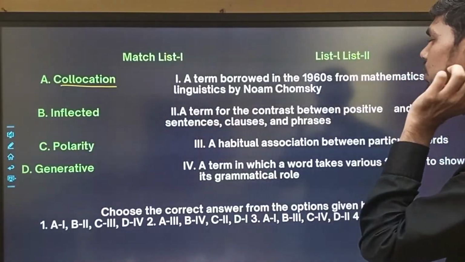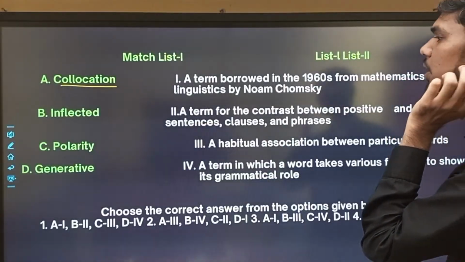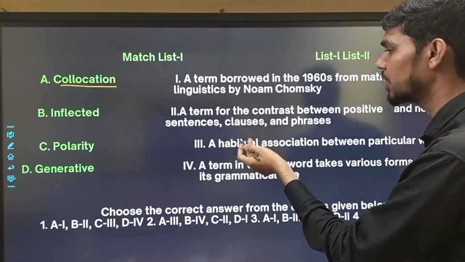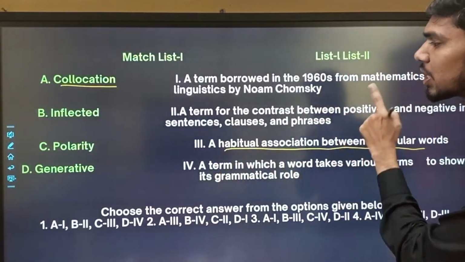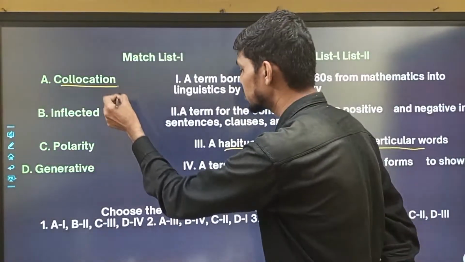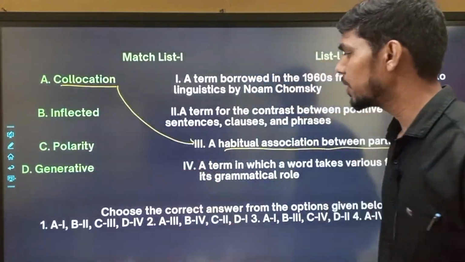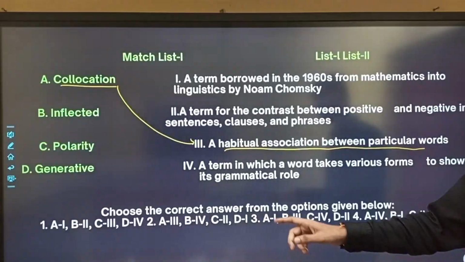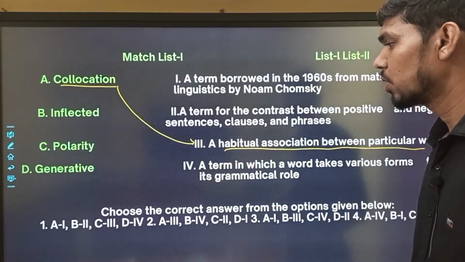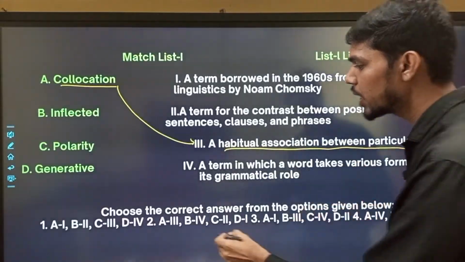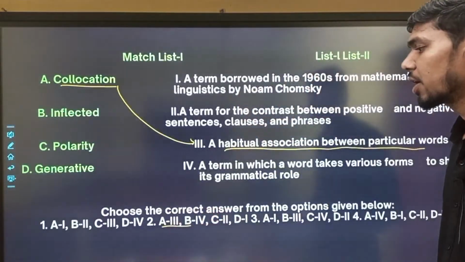A term for the contrast between positive and negative in sentences, clauses, and phrases is not the correct answer. A habitual association between particular words is the correct answer. So the first will be matched to the third one. Then the correct answer would be the second option.